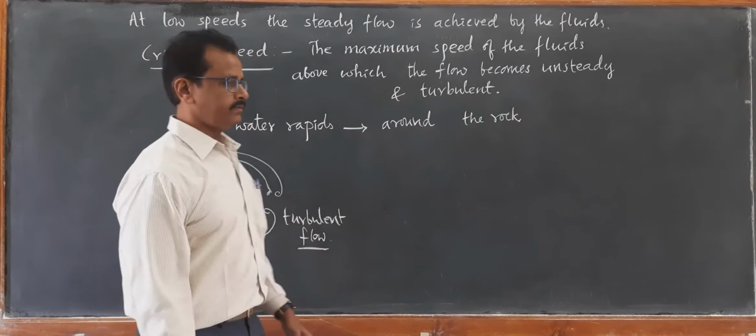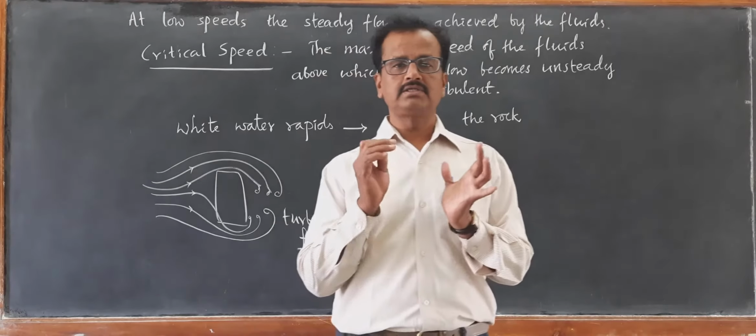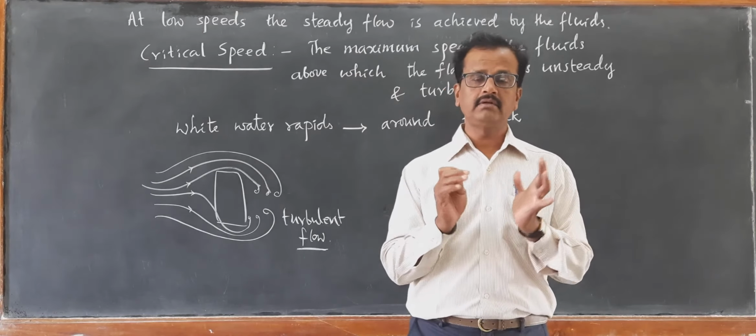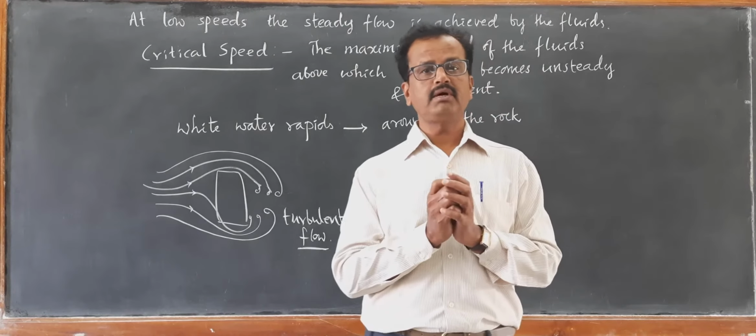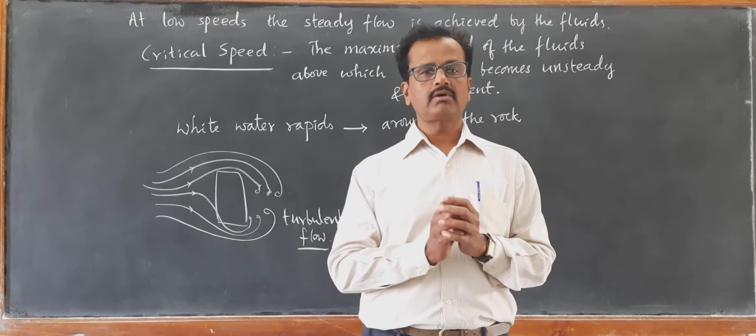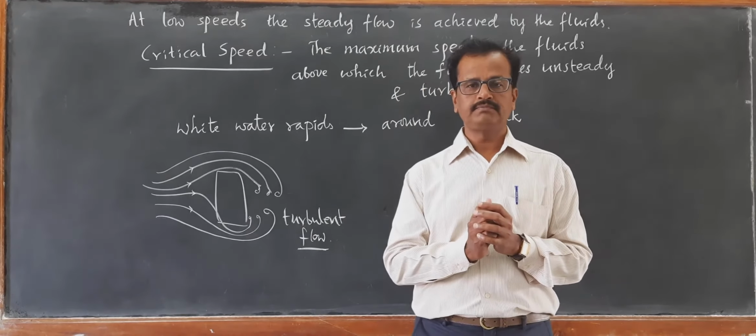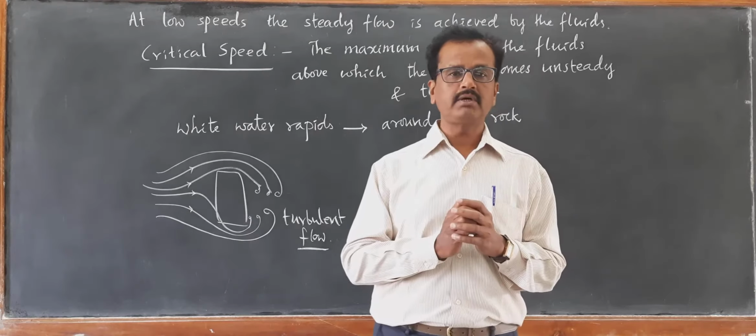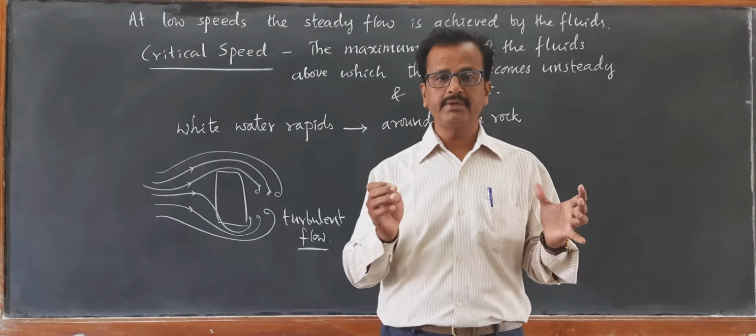So naturally, whenever fluid is having turbulence, then pressure variations will be observed. Pressure will no more be constant. Pressure variations will be observed, and velocity variations will also be observed. Then the flow will no more be steady.